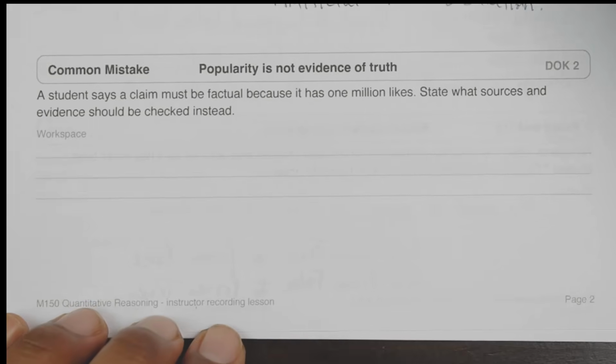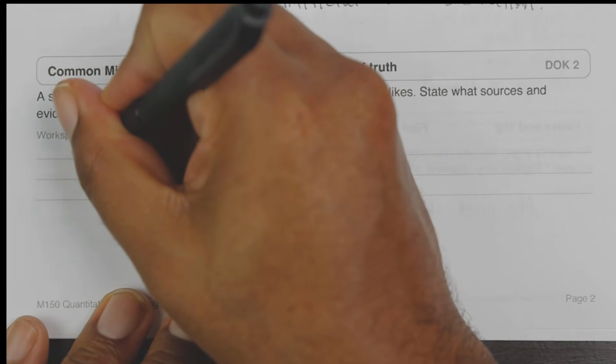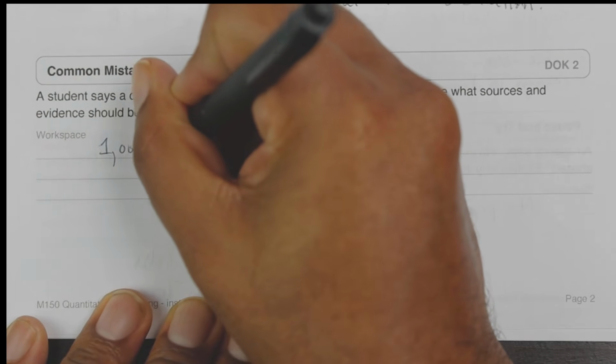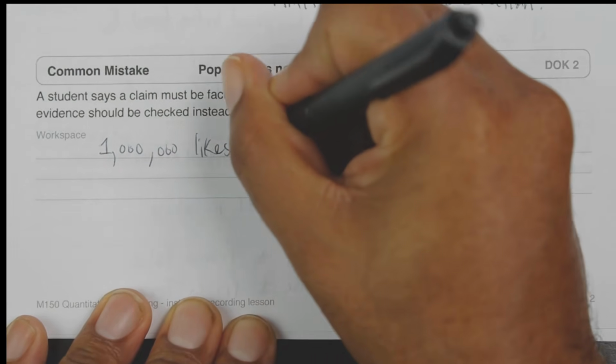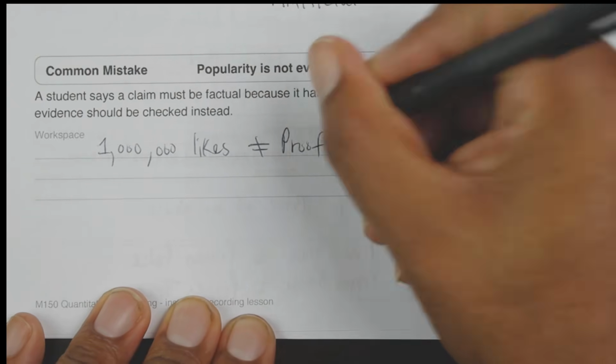A common mistake, right? A student says a claim must be factual because it has 1 million likes. Look, there are so many people that agree with this comment, therefore it must be true, right? State what sources and evidence should be checked instead of just agreeing with something just because everybody else is agreeing with it. Okay. So, again, 1 million likes is not logically equivalent to proof.